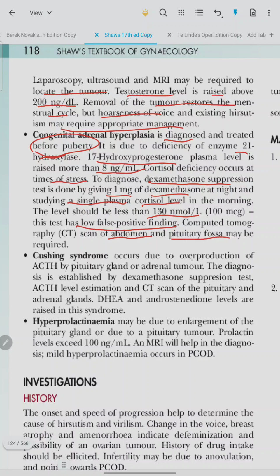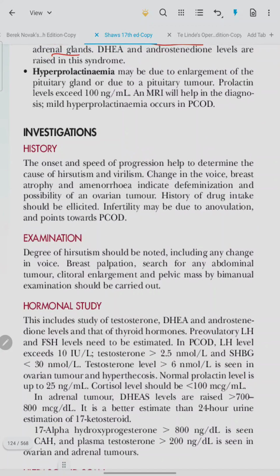Cushing syndrome occurs due to overproduction of ACTH by the pituitary gland and adrenal tumor. Diagnosis is established by dexamethasone suppression test, ACTH level estimation, CT of the pituitary and adrenal. Hyperprolactinemia may be due to enlargement of the pituitary gland or due to pituitary tumor, with prolactin levels exceeding 100 nanogram per ml. MRI will help in diagnosis of mild prolactinemia.